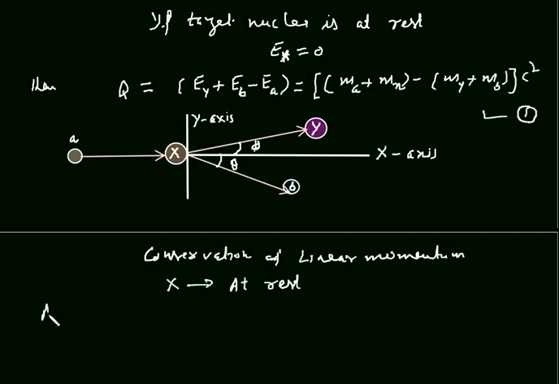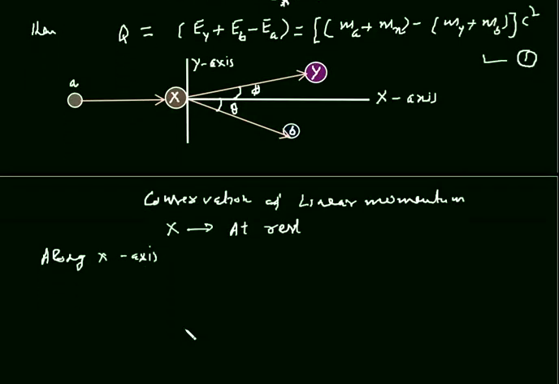Okay, along the x-axis, momentum of A is MA VA plus, as X target nuclei is at rest, its momentum is 0.